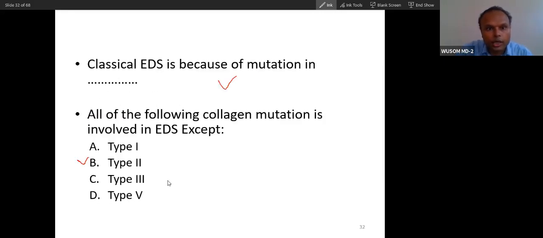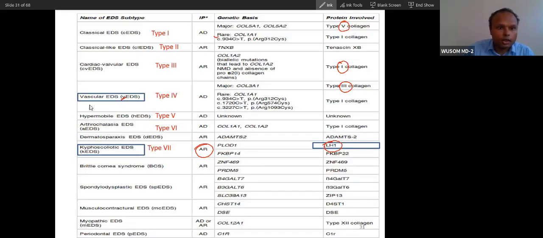So cardiovalvular is also autosomal recessive. Only this is autosomal dominant, this is autosomal dominant, and this is autosomal recessive. And hypermobile is also autosomal dominant.